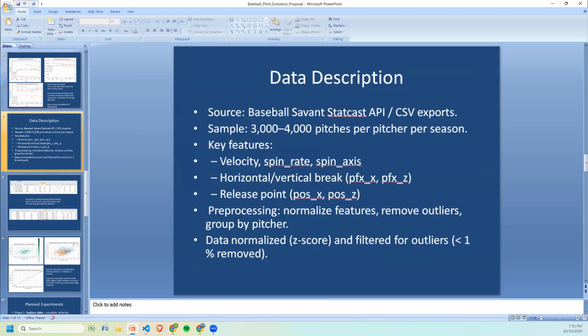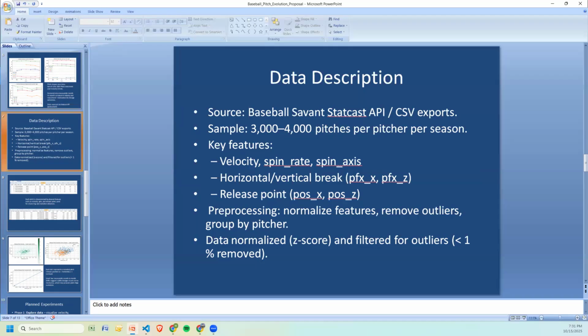after this. And so for the data description, all the data comes from Baseball Savant's Statcast system, which tracks every pitch in Major League Baseball. We use the Python library PyBaseball to pull data for individual pitchers, about 3 to 4,000 pitches per season. Obviously it varies. Cam Schlittler only pitched for 2 months when he came up.